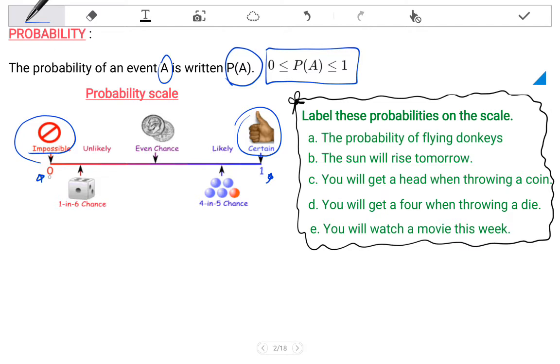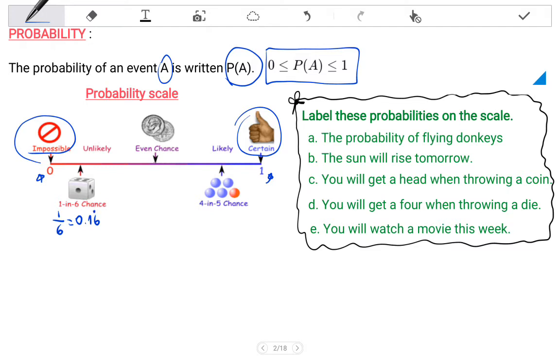So here, this is the lowest value for a probability, and it is an impossible event, which is 0. Here we have a 1 in 6 chance. You can write 1 over 6 as a fraction, or as a decimal 0.16, which is recurring.